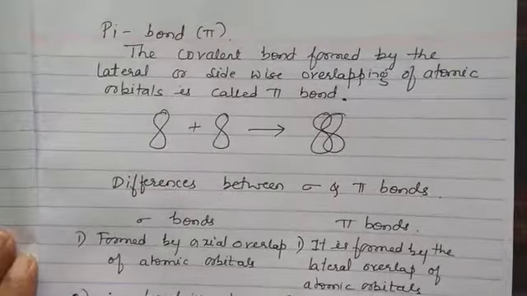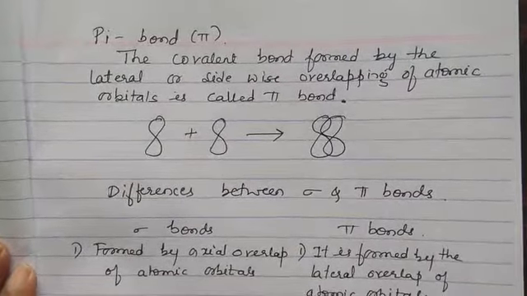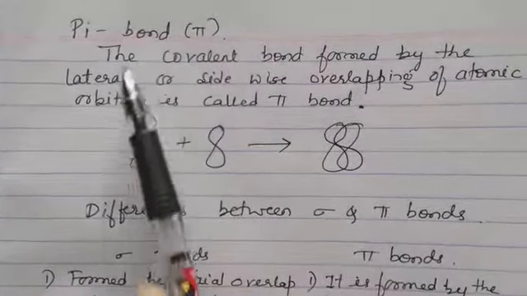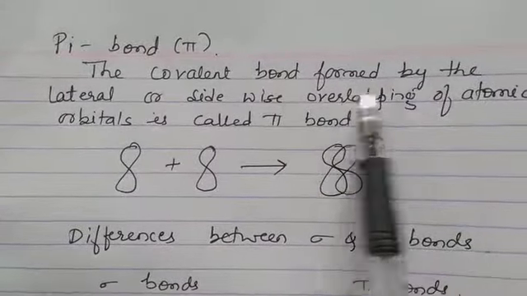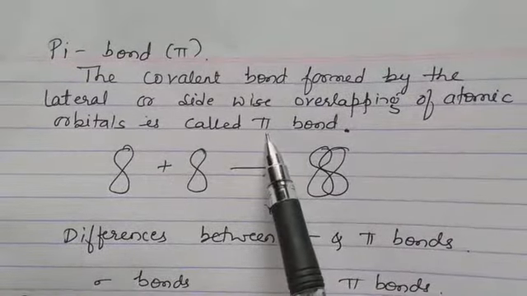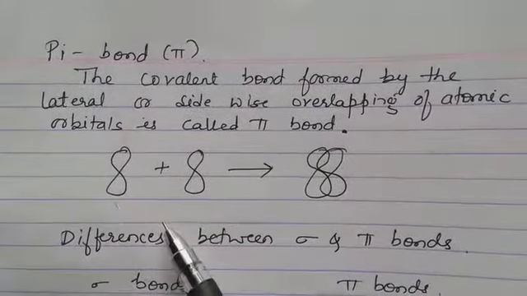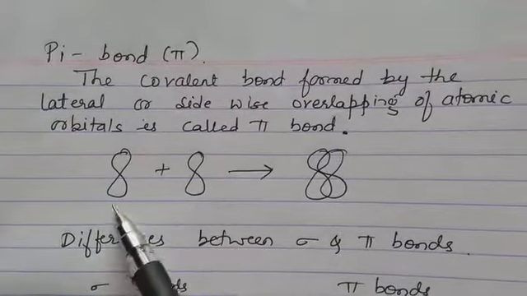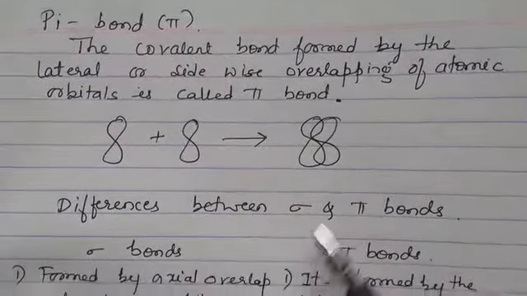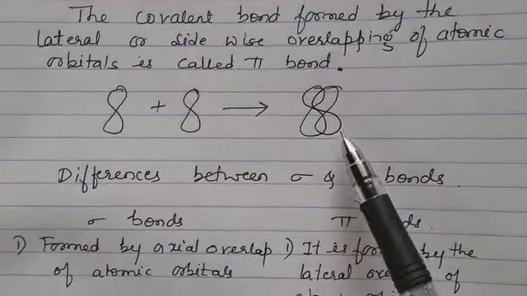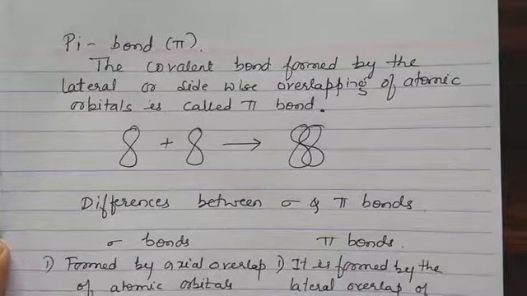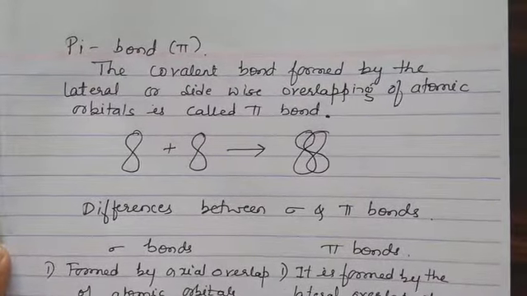Once a sigma bond is formed, again if half-filled orbitals are there, then they lead to formation of a pi bond. So what is a pi bond? The covalent bond formed by lateral or sideways overlapping of atomic orbitals is called a pi bond. So this is one pi bond, one p orbital, another p orbital. They have overlapped giving you a pi bond. So a pi bond is formed only after what? A pi bond is formed only after a sigma bond is formed.